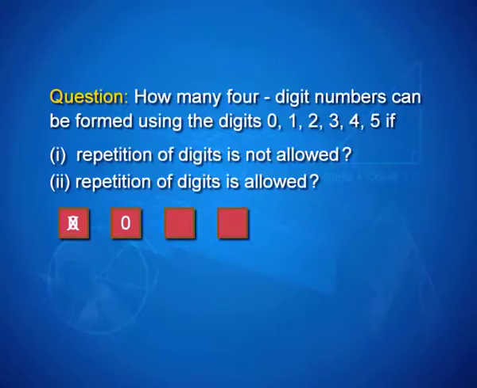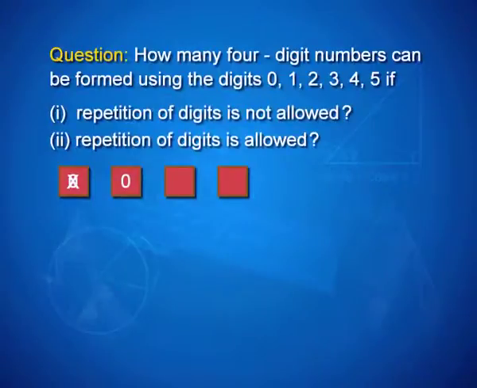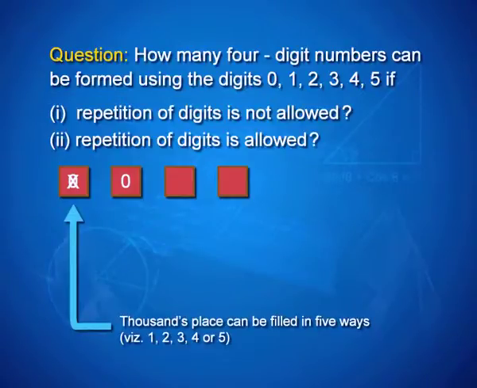So, if you think of it as 4 places marked in red here, which need to be filled by any of these 6 digits that are given to us. Now, we want this to be a 4-digit number, and therefore, the very first condition is that in the first place, you cannot have a 0, because if you put a 0 in the thousands place, it is no longer a 4-digit number. So, 0 cannot go into the first place. What are the possible ways that we can fill up this place? It will be either a 1, 2, 3, 4 or 5. That means, 5 different ways can be used to fill up the thousands place.